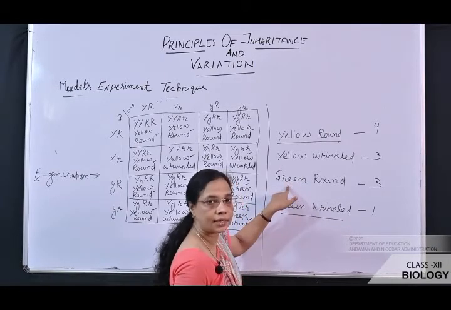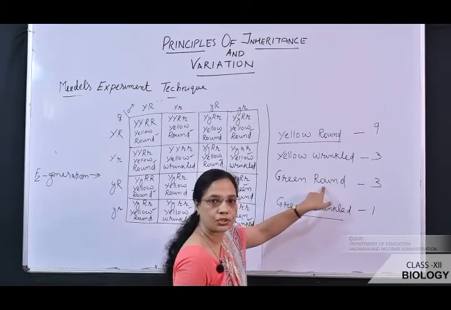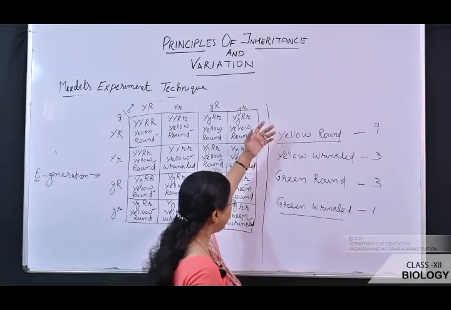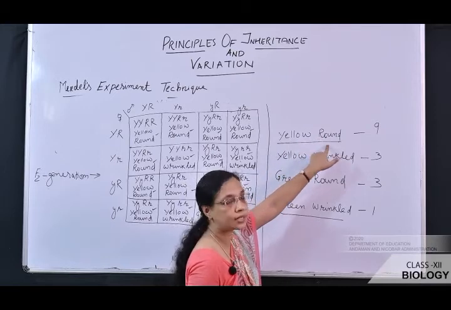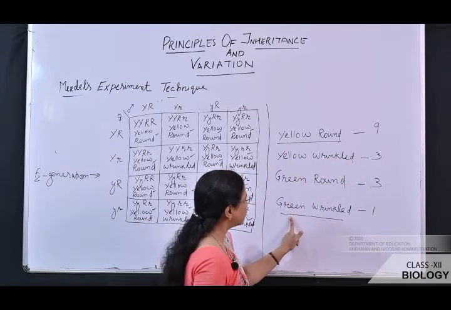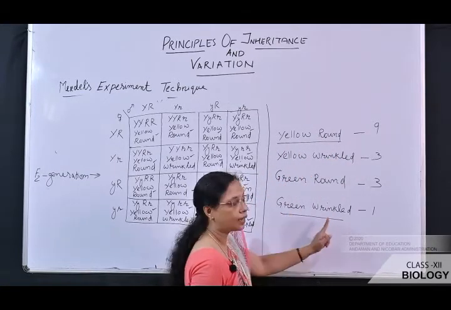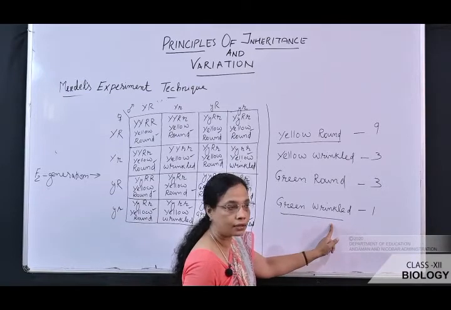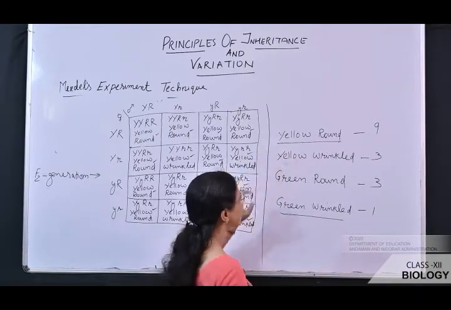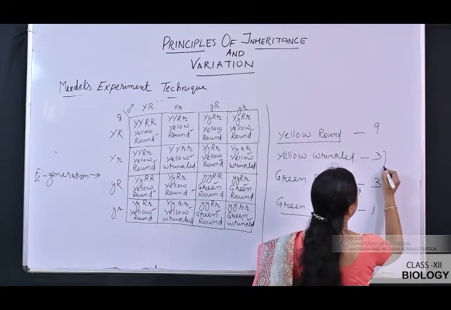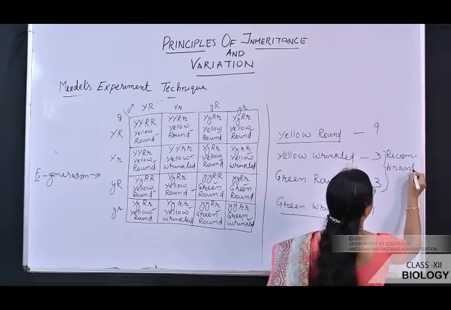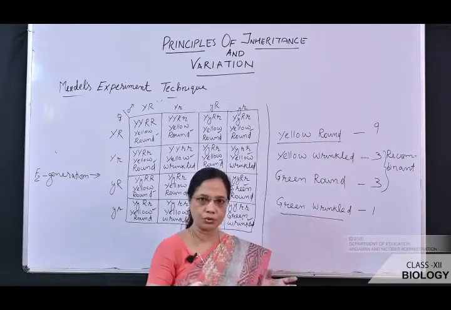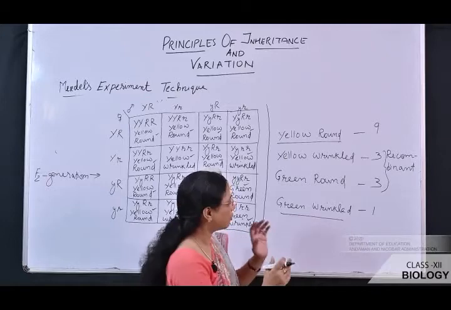Here the color of the seed is green and the shape is changed. As we took in the parental generation, the color of the seed is yellow and the shape is round, and the color is green and the shape is wrinkled. So new combinations are formed. These are said to be recombinants, the new combinations formed by this cross.